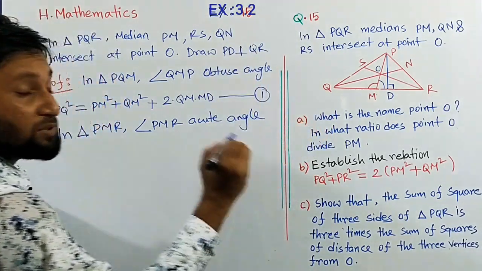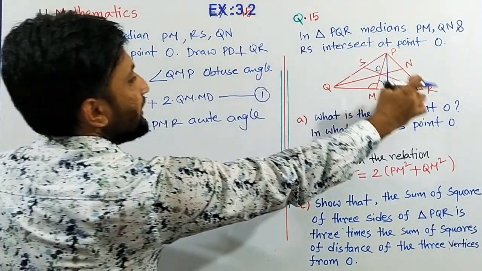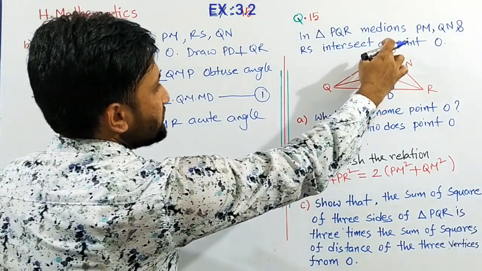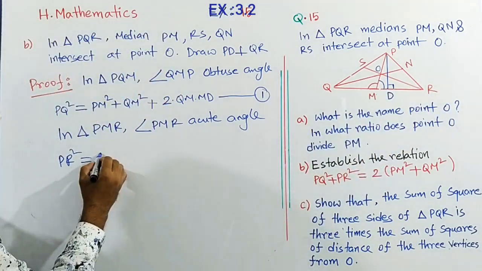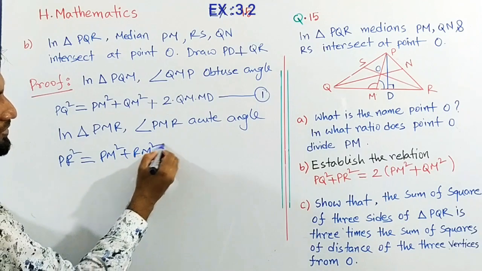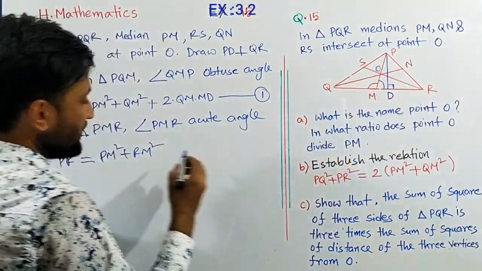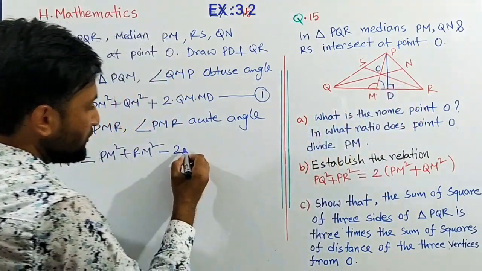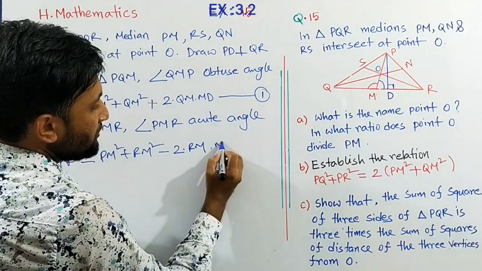So we can write PR square equals the sum of the squares of the other two sides, PM square plus RM square, and since the perpendicular PD is inside the acute angle, minus 2 into RM into MD.